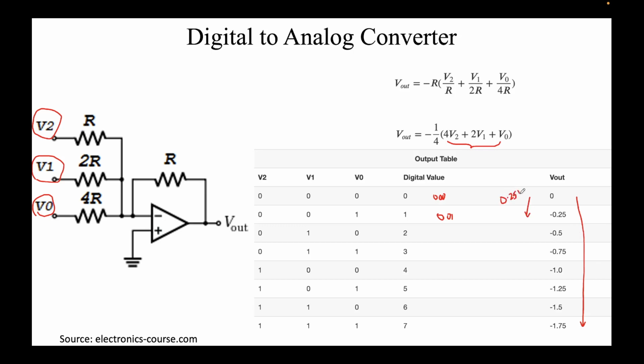If you had 5 bits or 8 bits, the resolution would be better, maybe 100 millivolts or even less. In the market we have digital to analog converters with resolution of a few microvolts also. They have a large number of digital inputs. The bits are high, so that's the way to go. But I just wanted to introduce you to the idea and clarify how it's implemented.